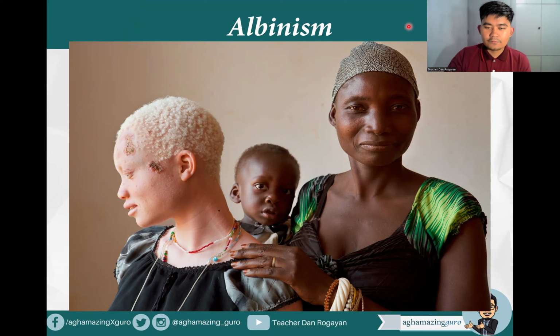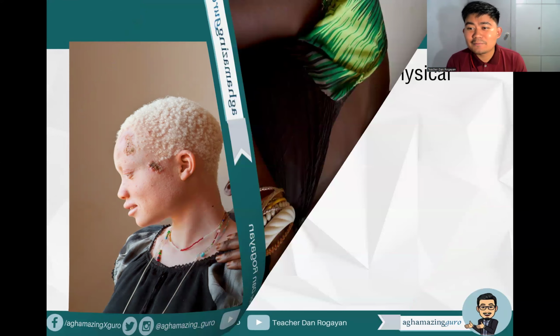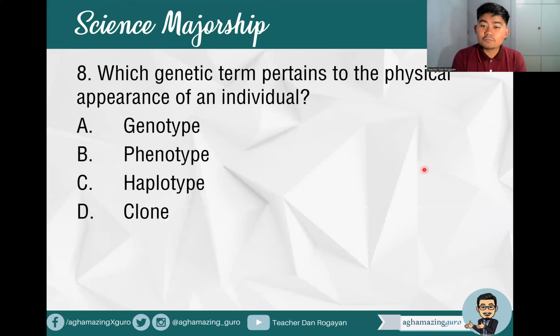All right. Okay, next topic, item: which genetic term pertains to the physical appearance of an individual?